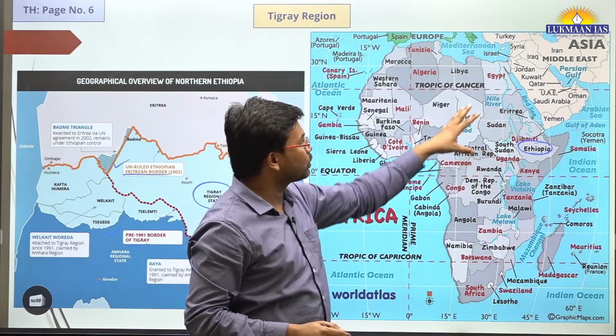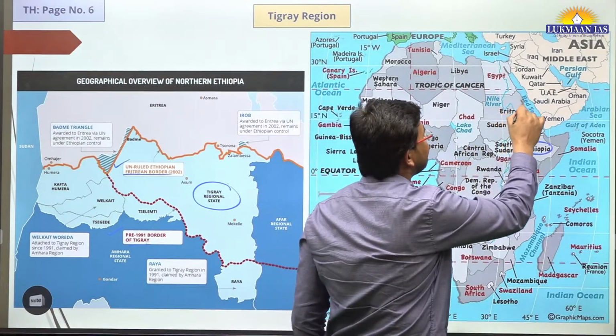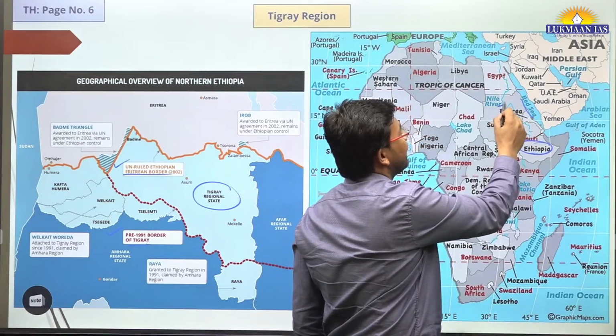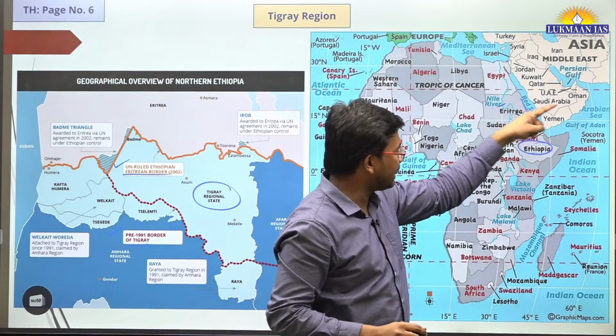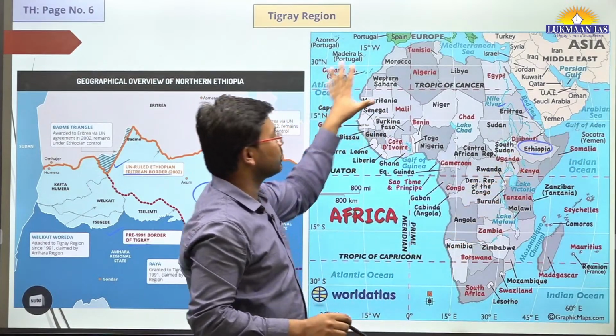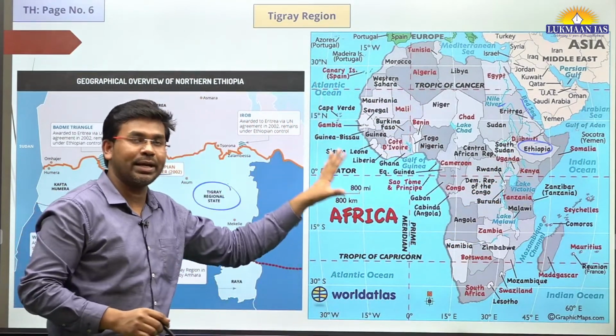Okay, and also we see that Red Sea is there. It shares, let's say, maritime border with Eritrea. Okay, so then we have Gulf of Aden, Indian Ocean. Okay, so this is the map of Africa in detail.